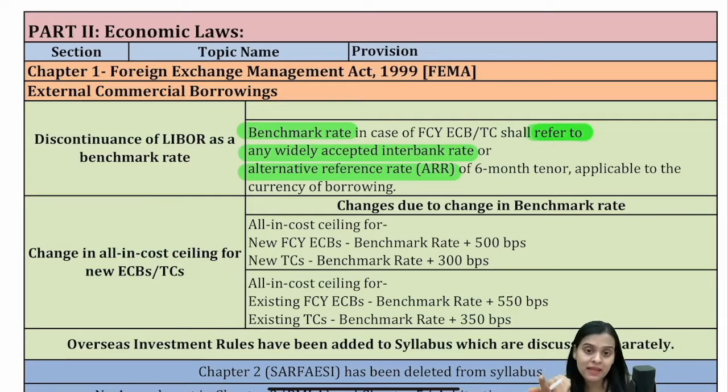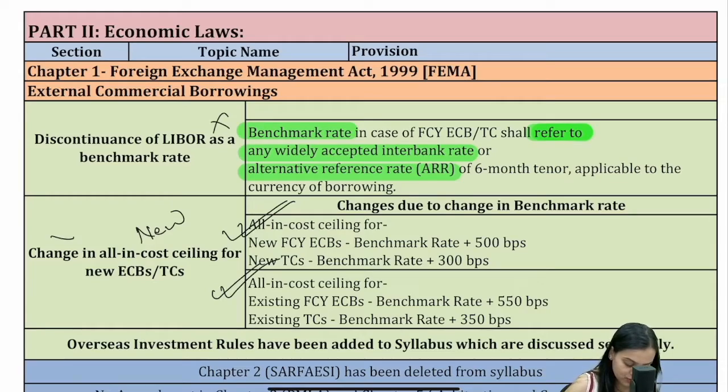Considering that change in benchmark rate, government has increased the all-in cost ceiling. What does it mean, ma'am? See, earlier we had benchmark rate plus 450 basis points, right? So that was the upper limit which was given to us. Now a 50 basis point addition has been done, and we also have a 100 basis point addition which has been done. So now what you have to remember is the all-in cost ceiling. This is the new ceiling that you have to remember.